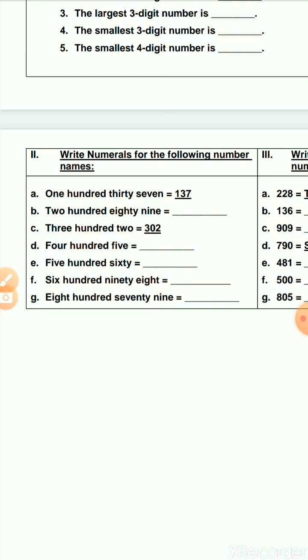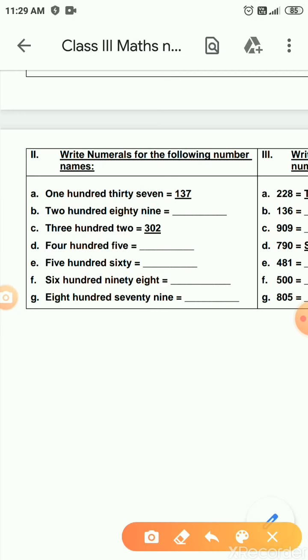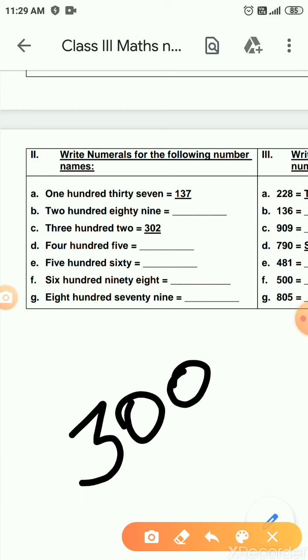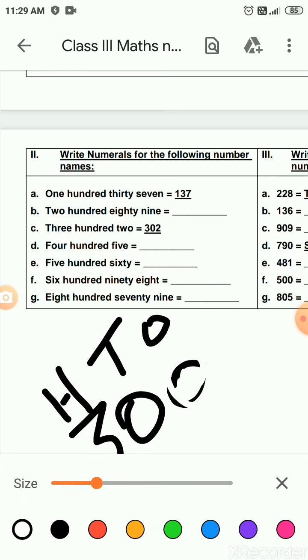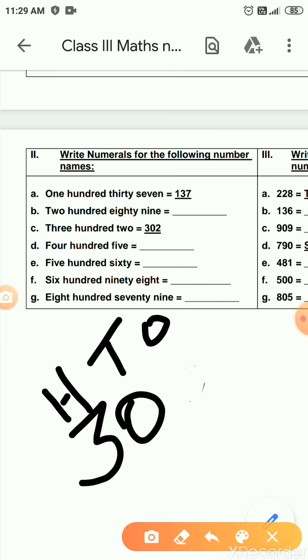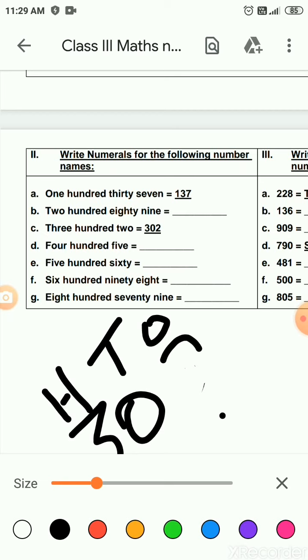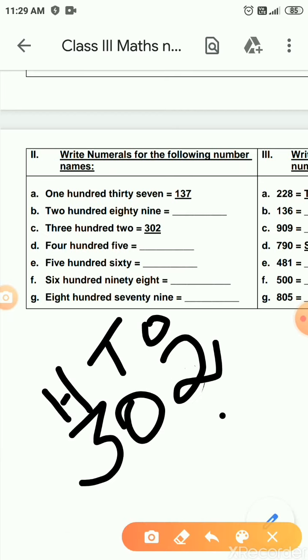So now we have 302. So 302, how will you write? As you all know, you will write 300 this way. But the question they have given you is 302. 2 is what? It is a single digit number. It is in ones place. So where you will write that? As you all know, the 0 is in tens place, and this is in hundreds place. So now where you will write that? So you have to write here 302.